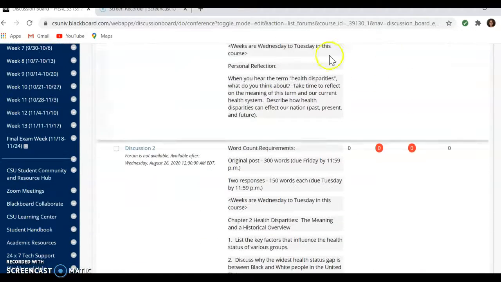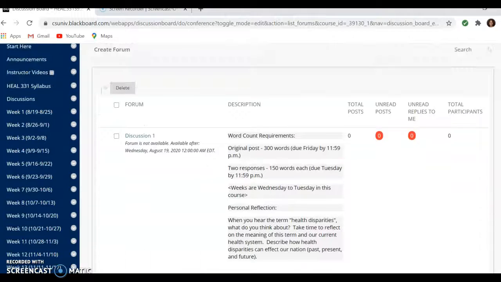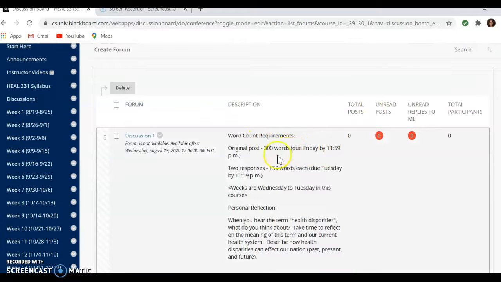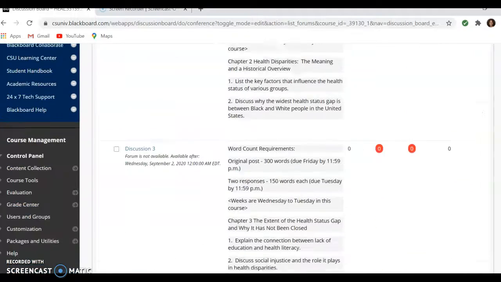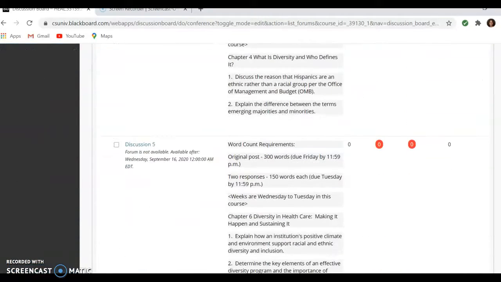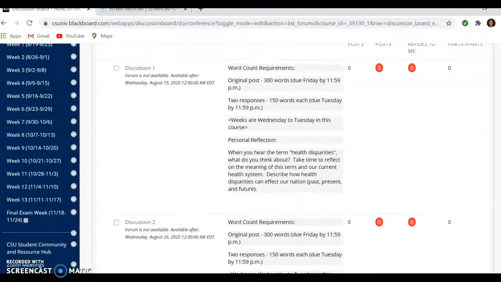But make sure that you're meeting your word counts. You need 300 words for your original post, 150 words for each response. We've already talked about the dates that those are due. If you submit 275 words for your original post, you haven't met the minimum requirement of the assignment and you will get points deducted. Discussion points will collectively make up a big part of the grade. So just make sure that you're paying attention to these discussions, make sure that you're responding to one another, thinking critically, and all that good stuff.